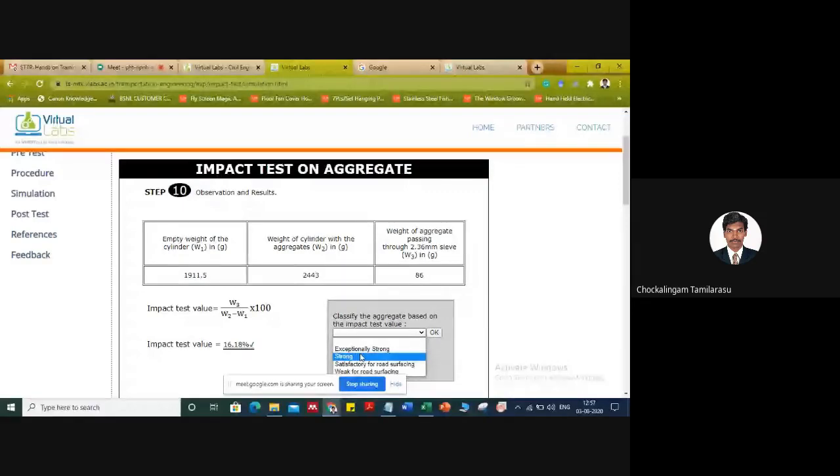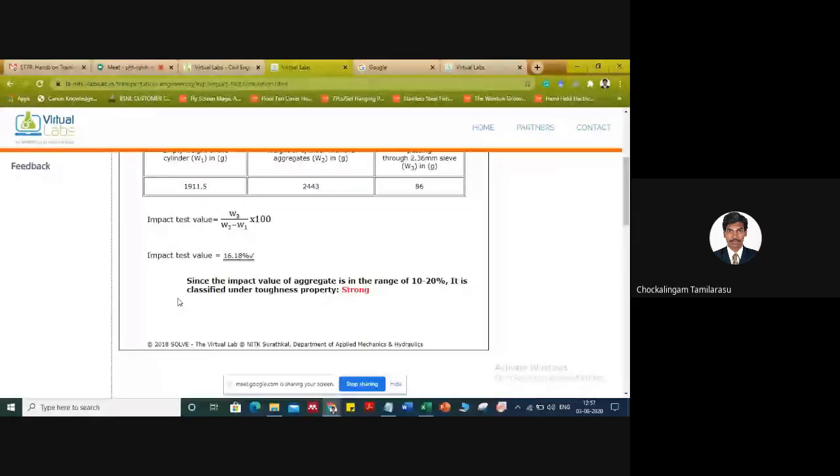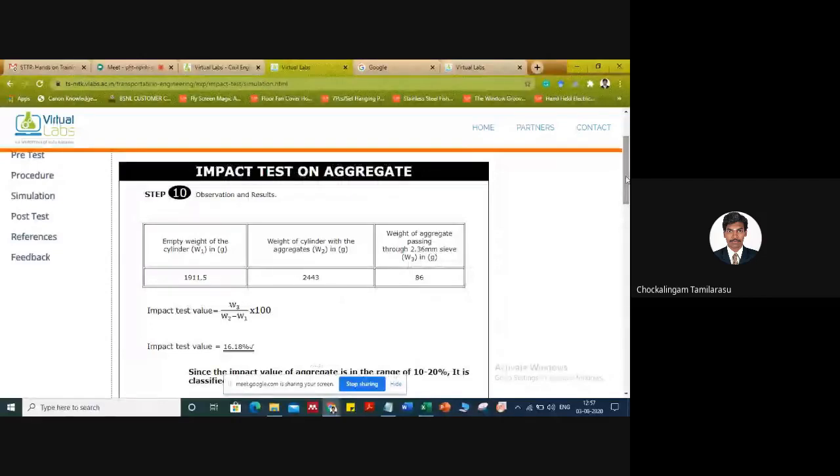Okay, let's check whether our answer is correct or not. Okay, you are right. Then it will give the inference: since the impact value of aggregate is in the range of 10 to 20%, it is classified under toughness property as strong. Okay, so this is the impact test. We'll move on to one more experiment.